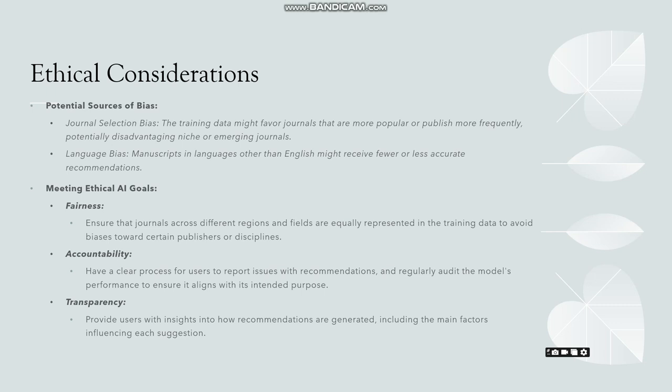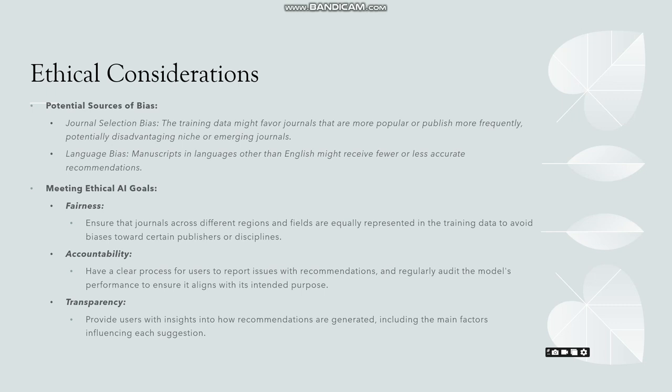So basically, a solution to this should be a balanced data set with journals covering all the regions and all the subjects, plus the potential set of languages in which most of the research papers have been written. So that could be one potential solution for that.